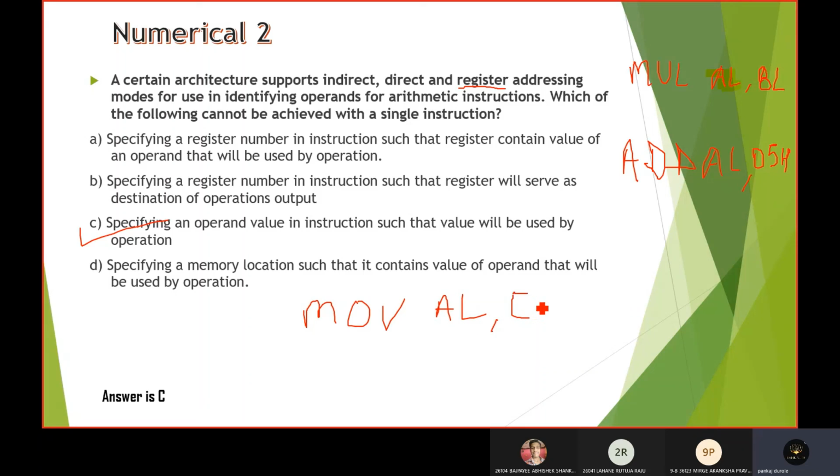Anyone can specify any type of memory location. This is one of the examples that I am writing. Everybody knows that this is the example of direct addressing mode and your architecture is supporting direct addressing mode. So the answer is C, which actually cannot be achieved with a single instruction.